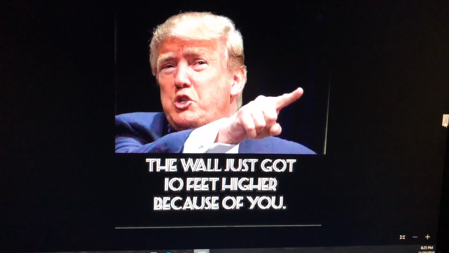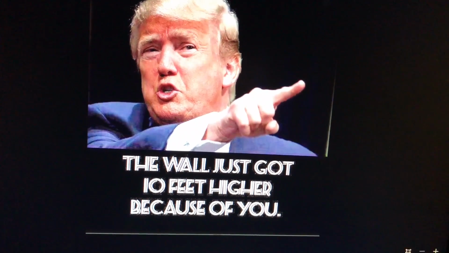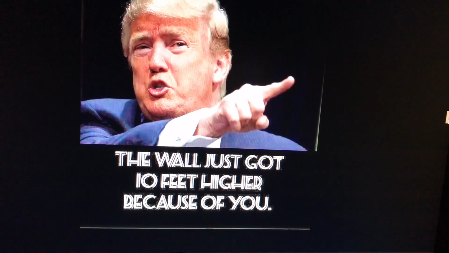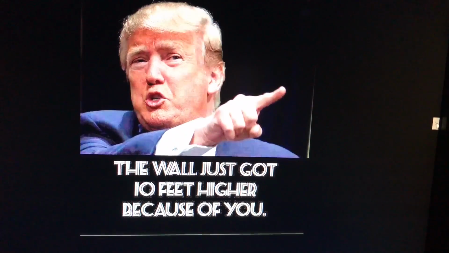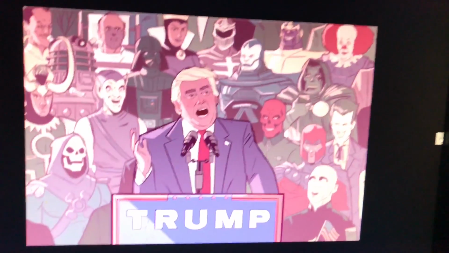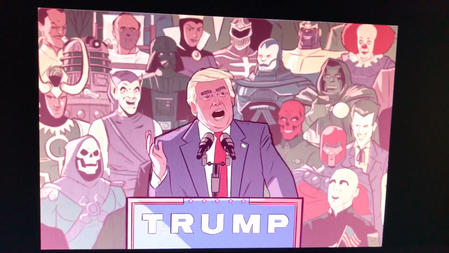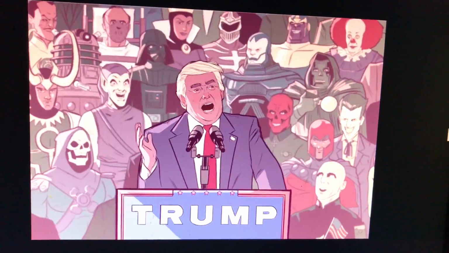The Wall just got... This was one of my favorites. Anytime somebody said something I didn't agree with, I pulled this one right out of the favorites. The Wall just got 10 feet higher because of you. And this is also one of my favorites. This is Trump basically as the head of the Legion of Doom. I don't know who did this. And you know what's funny?